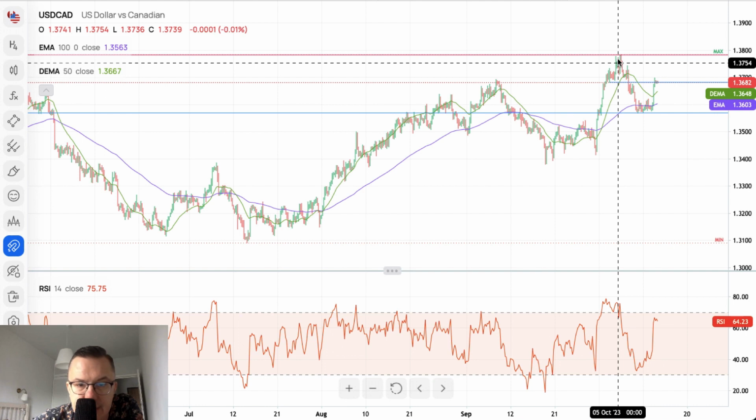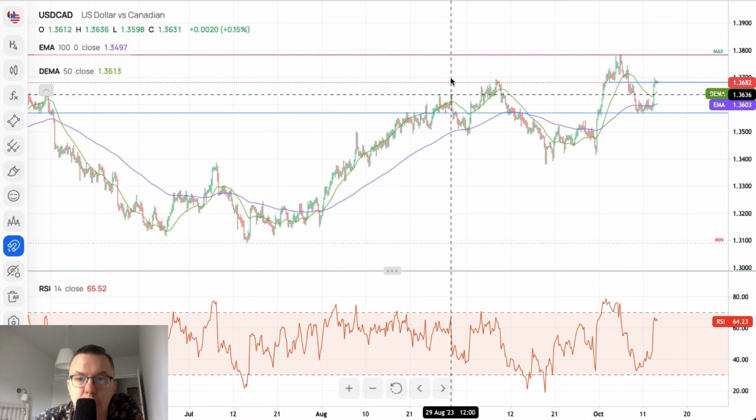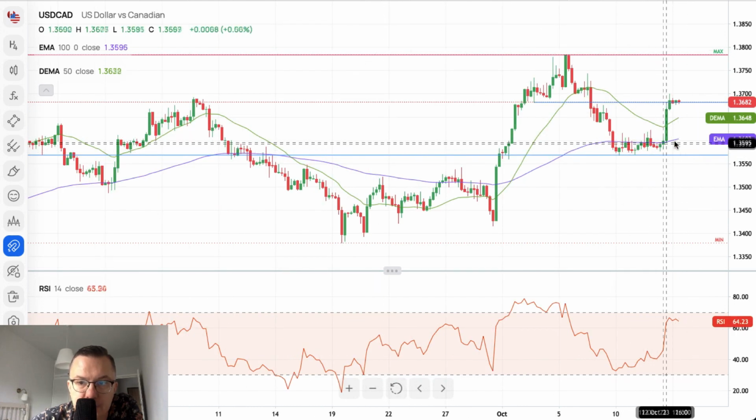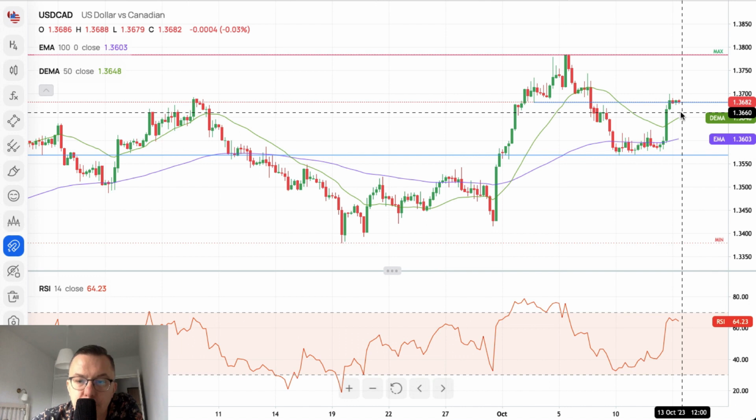It even looks like a kind of impulsive move. So we should be prepared that the US dollar to Canadian dollar market might continue this upward movement, especially because we are again above the 150 period moving average, right?